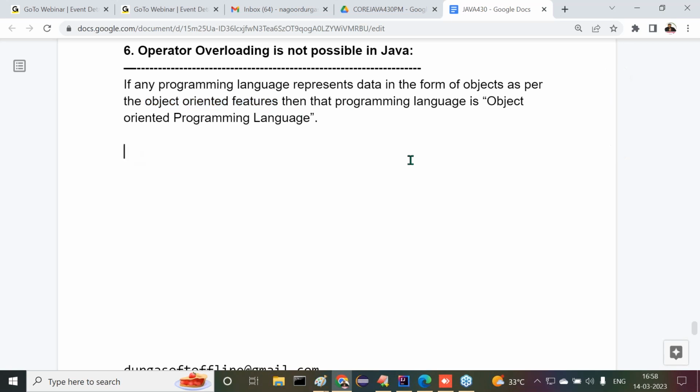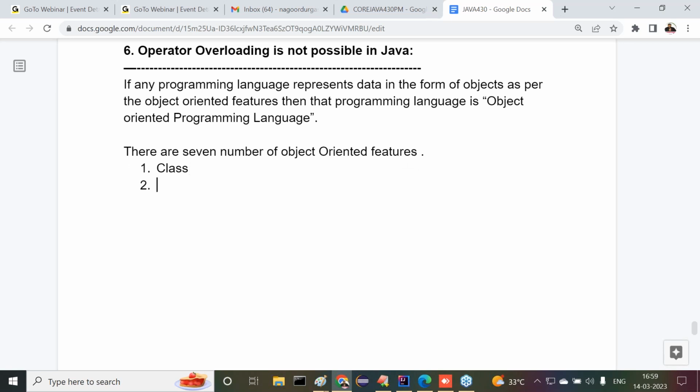Now tell me guys, how many object-oriented features are available? Come on. There are seven object-oriented features. What are the seven features? Tell me. First one is what? Class. Next one is what? Object. Next one is what?